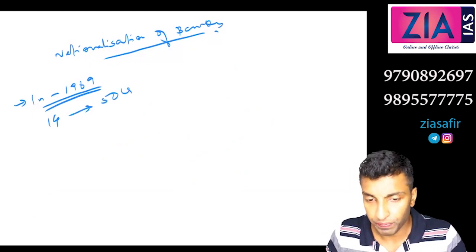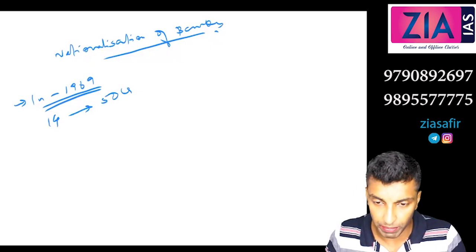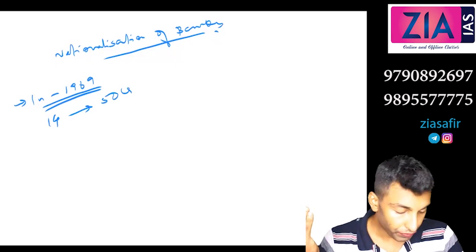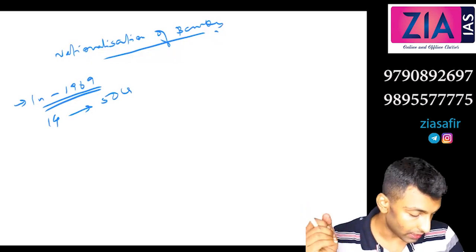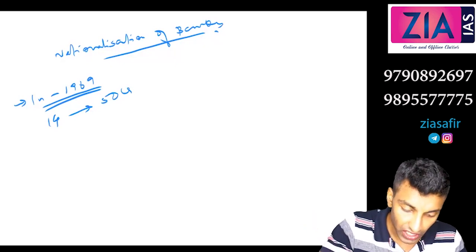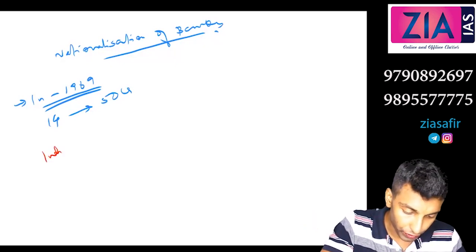Nationalization means what? Government purchases all the shares of the bank. Okay, so that's what you mean by nationalization. So you can remember those names. You need to know those names from the prelims point of view.